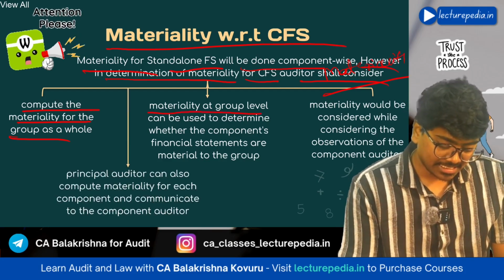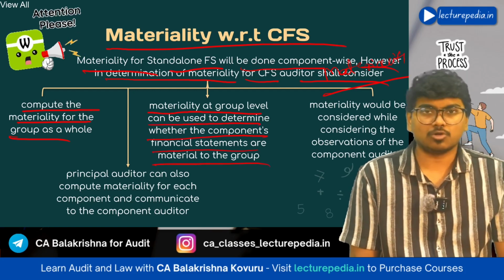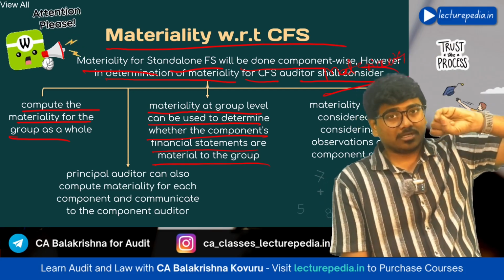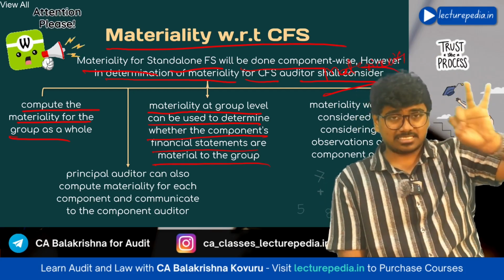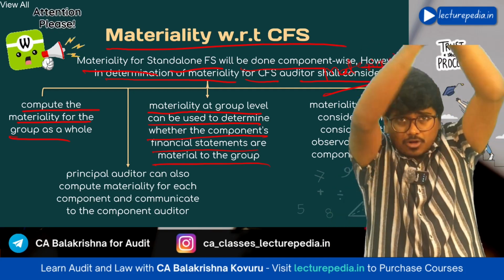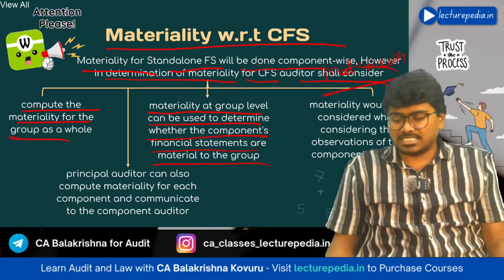Next, materiality at group level can be used to determine whether the component's financial statements are material to the group or not. Now, for the entire group, what will be included in the group? Parent, its subsidiaries, subsidiaries of subsidiaries, associates, joint ventures, all these together will be known as the group. Now, at the entire group level, you will calculate the materiality.